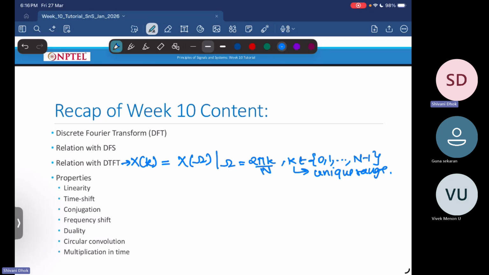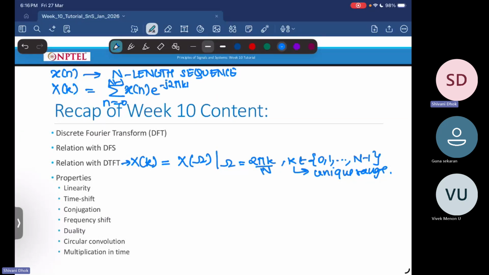So when you have x of n, let's say an N-length sequence, then its N-point DFT is given by capital X of k, which is equal to summation n running from 0 to N minus 1 of x of n into e power minus j 2 pi kn by N. And you can recover back your x of n using 1 over N summation k running from 0 to N minus 1 of capital X of k into e power j 2 pi kn by N.